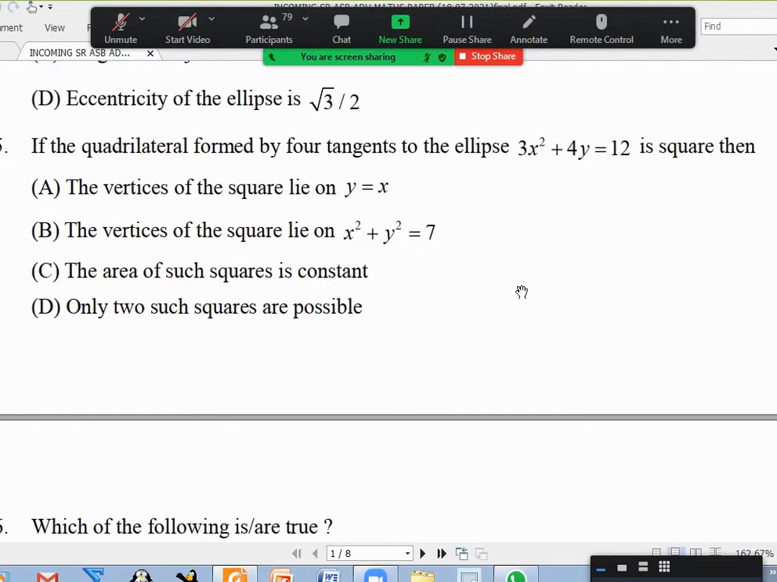What was the key given for the fifth one? Anybody remembers? B and C, sir. Okay. Only 2 squares are possible. No, I think only 1 square.